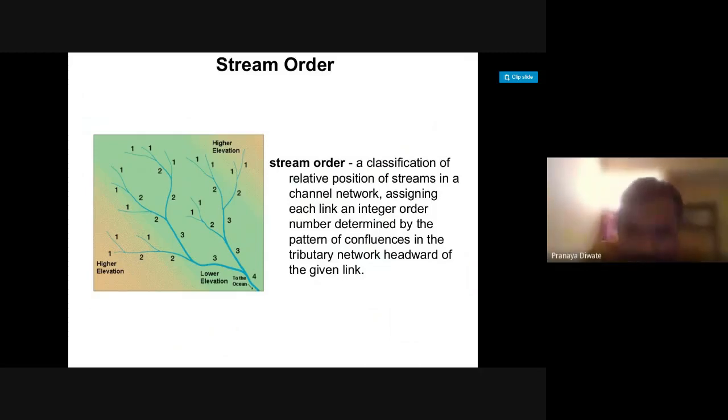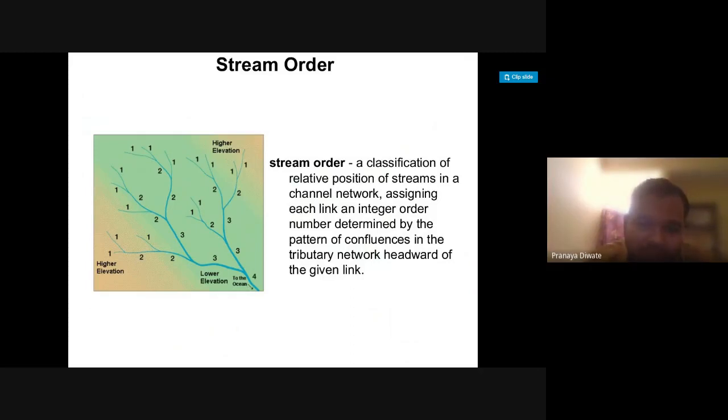Like you know that a major river has so many streams. Many tributaries can join one single large river, like Ganga, Brahmaputra, Narmada and others. There are streams which join at different places with different velocity, different intensity, different classes.